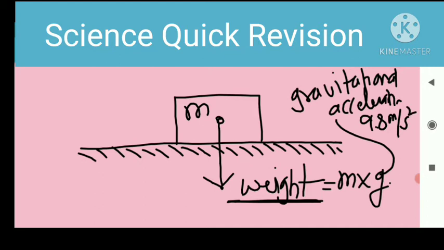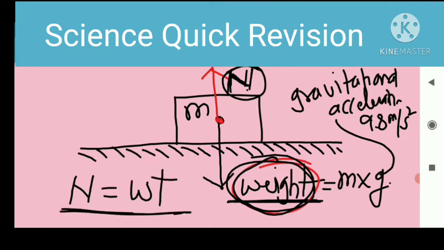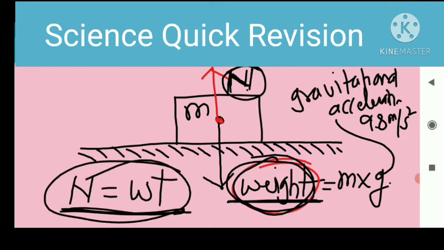And always remember that the weight of this body always works in the vertically downward direction, and the normal force always works in the vertically upward direction. This is the normal force, which we represent by N. This normal force and the weight of this body should always be equal. Then this body is at rest on this horizontal surface.